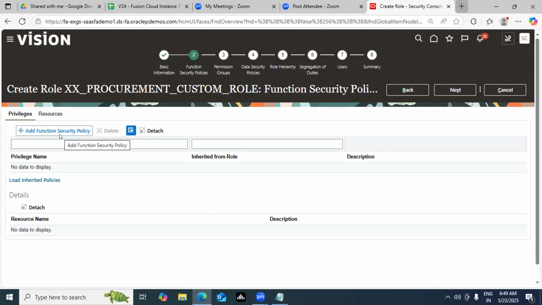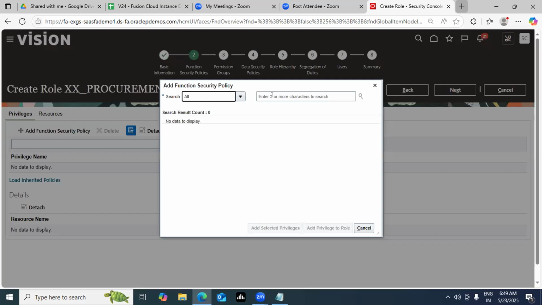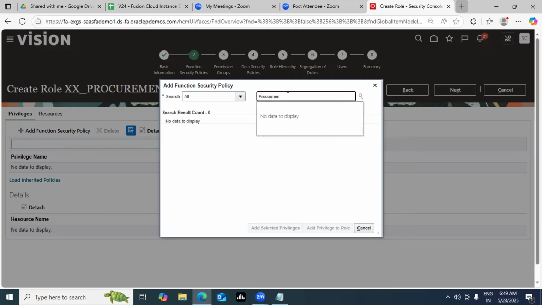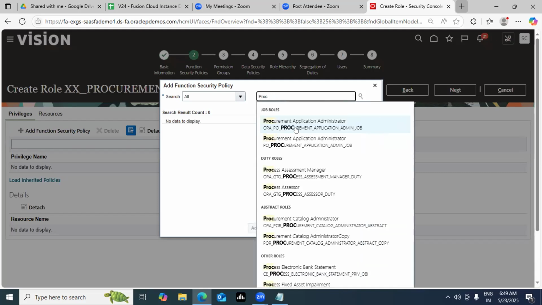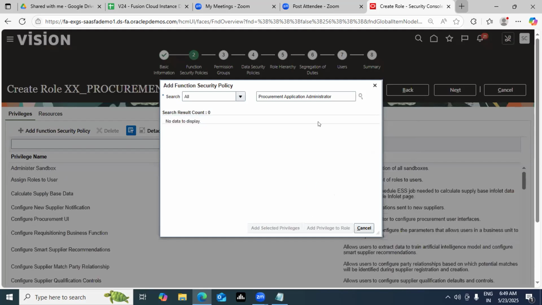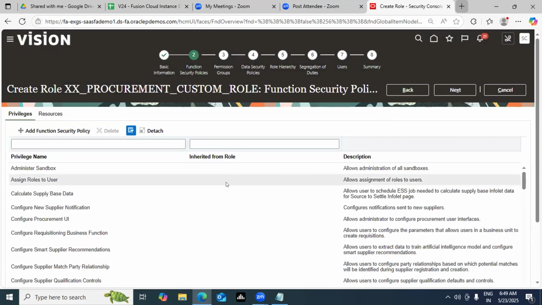You see this plus sign, click on this. Now search your standard role. If you remember, we studied one procurement application administrator, the standard role. Add selected privileges. You remember we studied this particular standard role yesterday. So the privileges which are available in your standard role are available here.